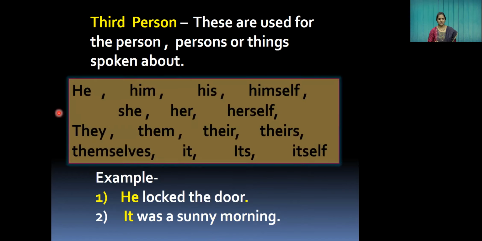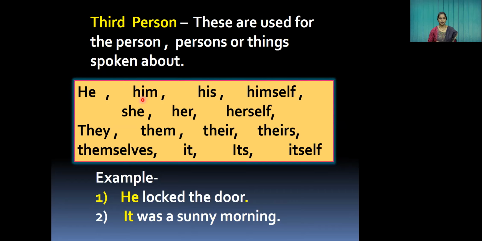Examples: he, him, his, himself, she, her, herself, they, them, their, theirs, themselves, it, its, itself. These are the examples of third person pronouns.